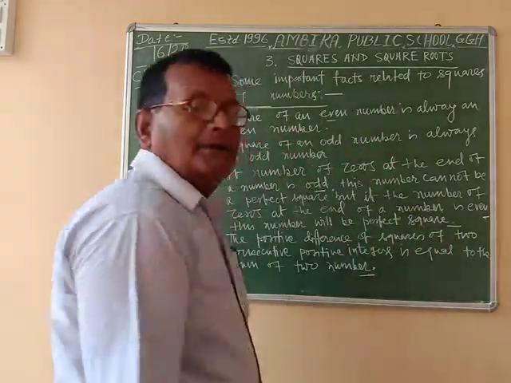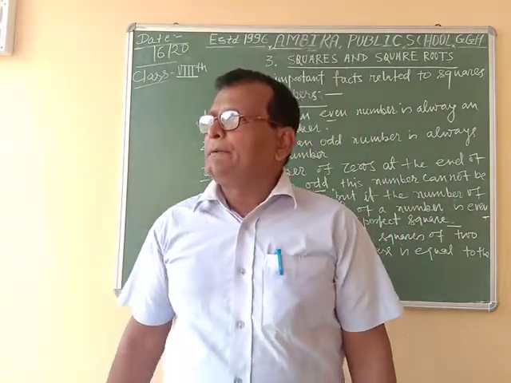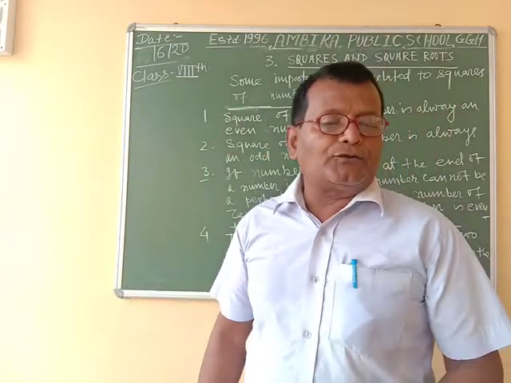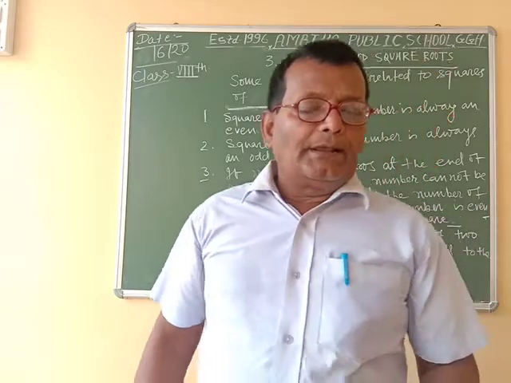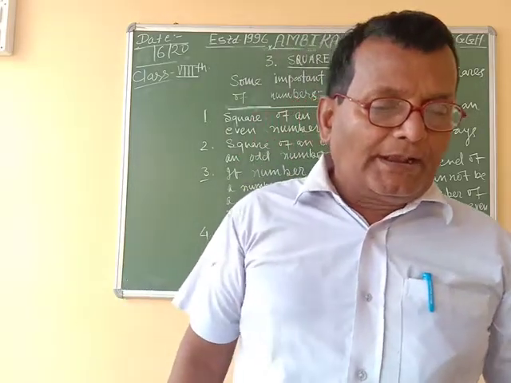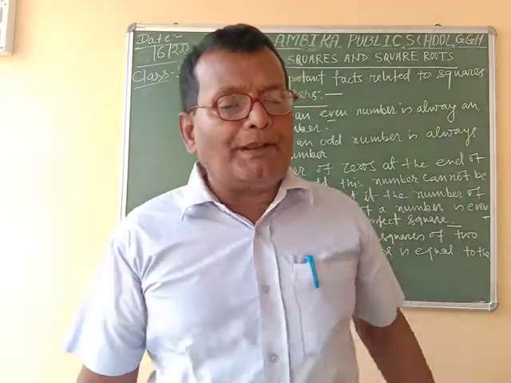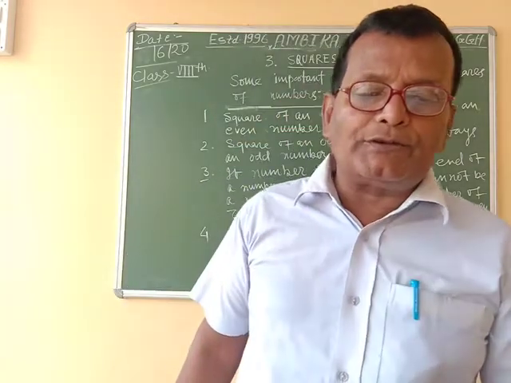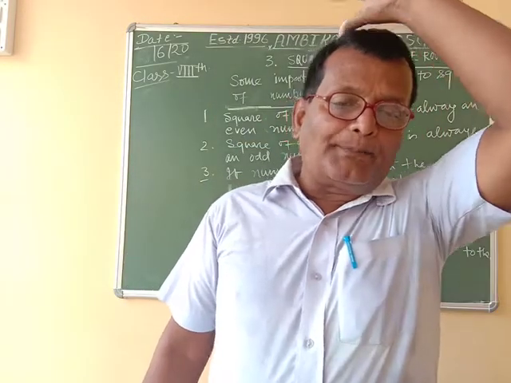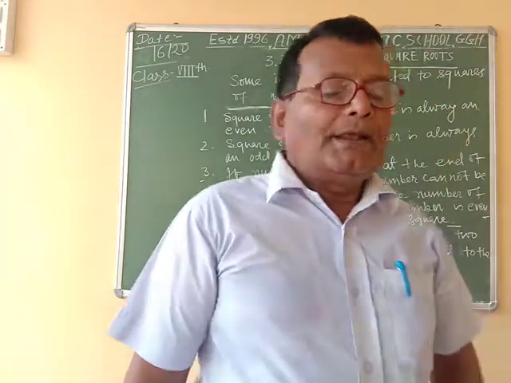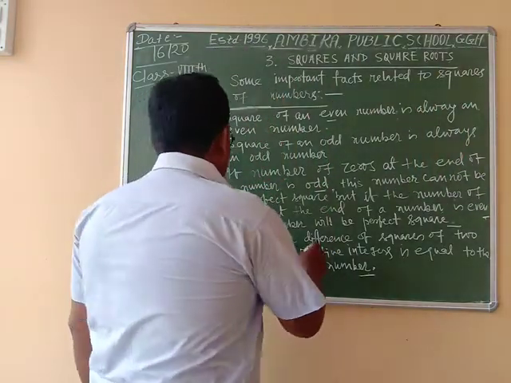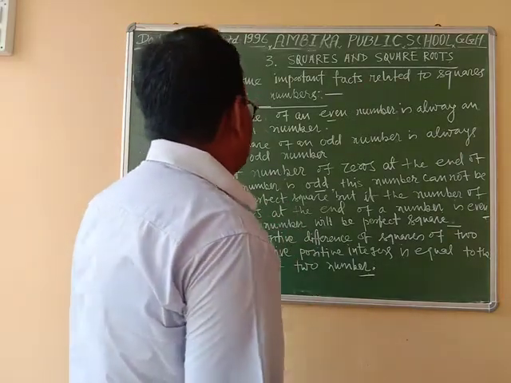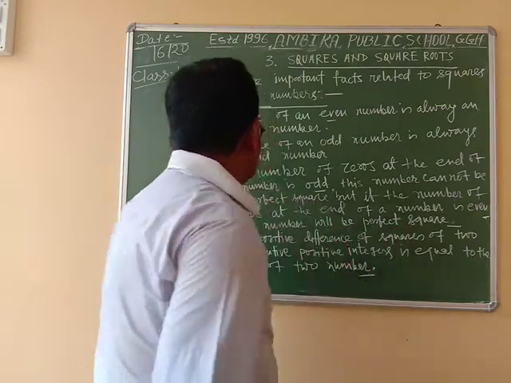As for example, let us consider that n and n plus 1 are two consecutive positive integers. Then (n plus 1) whole square minus n square will be n plus 1 plus n. This is the rule, दो क्रमागत धनात्मक पूर्णांकों के वर्ग का अंतर.